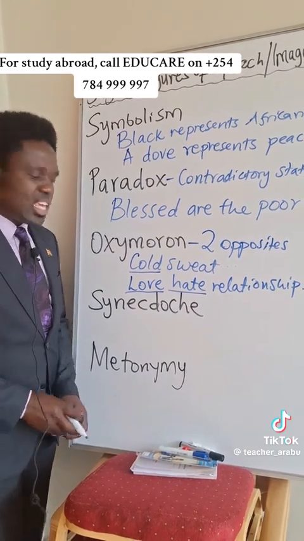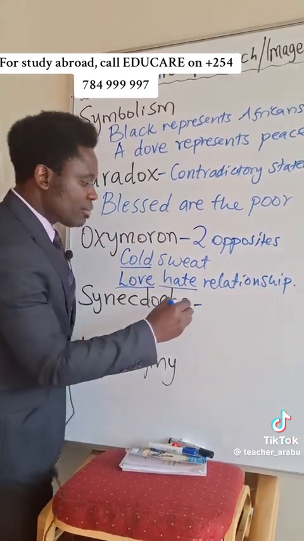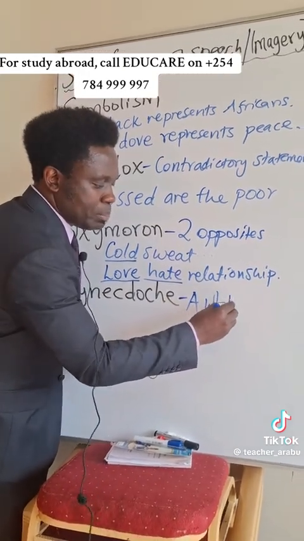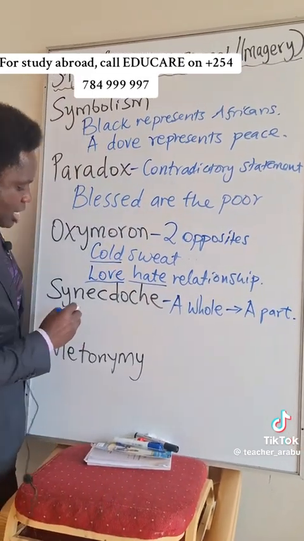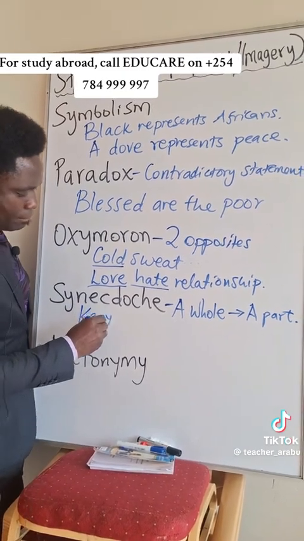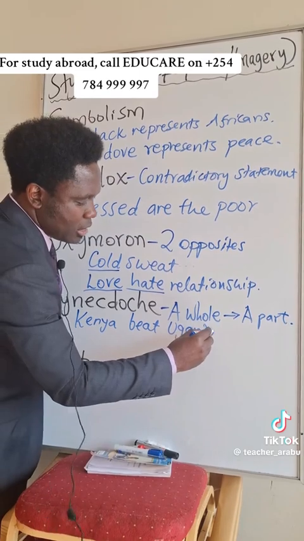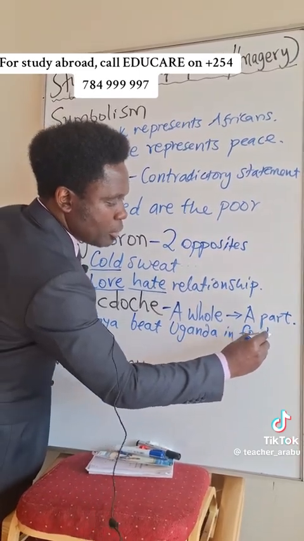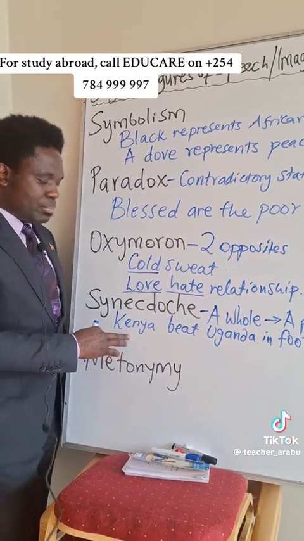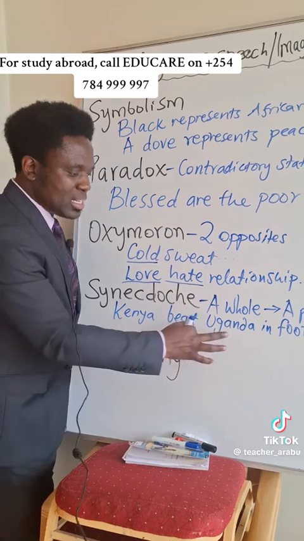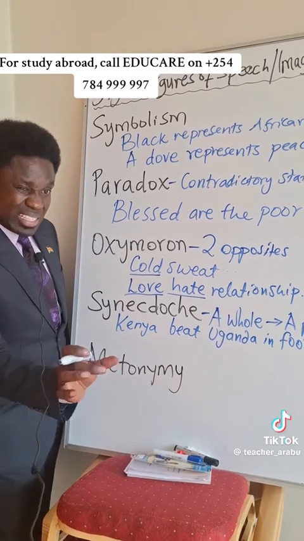Next we have synecdoche. People say synecdoche, but it should be synecdoche. This is a case whereby a whole represents a part. For example, you could say Kenya beat Uganda in football. Do you know what that means? We're talking of Kenya and Uganda, but actually we mean that a Kenyan team, that is the national team, Harambee Stars, beat the Cranes of Uganda. That's a team and a team. So a whole country representing a team.